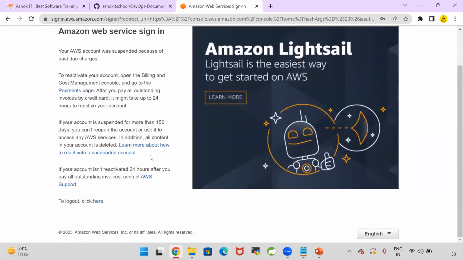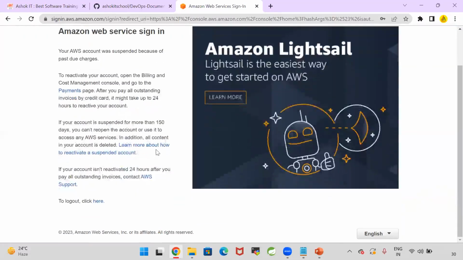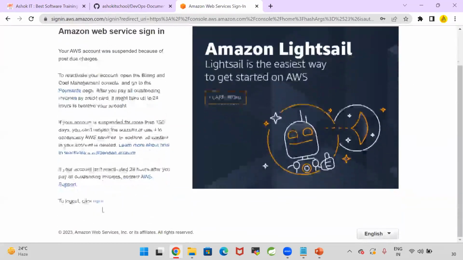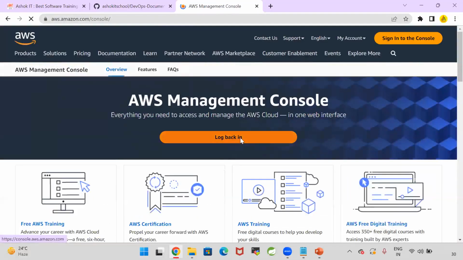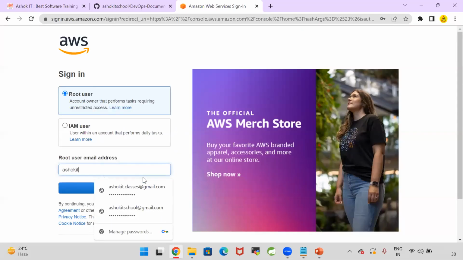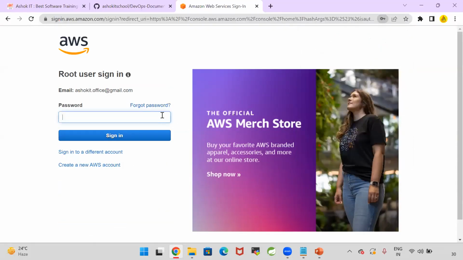Are you guys getting my point? AWS will give you a couple of reminders. Even after giving the reminders, if you don't clear your bill, then your account will be suspended. Once the account is suspended, what I have done is create another account to take the classes. Now I am using another account. With another mail ID, I created the account. Now I got 1 more year of access. Now I can use this free cloud account for another year.